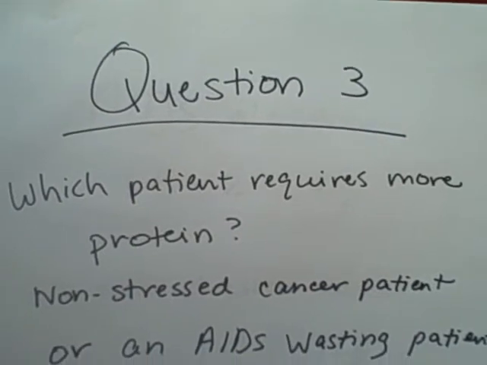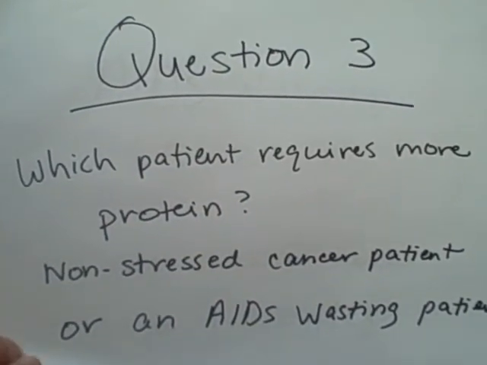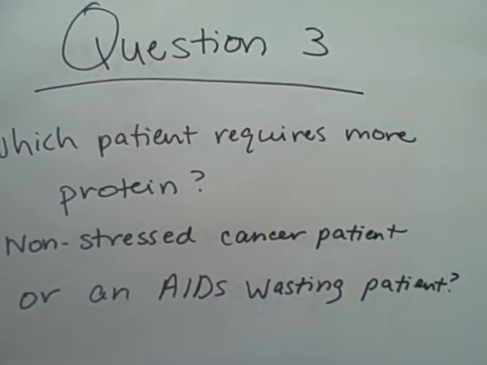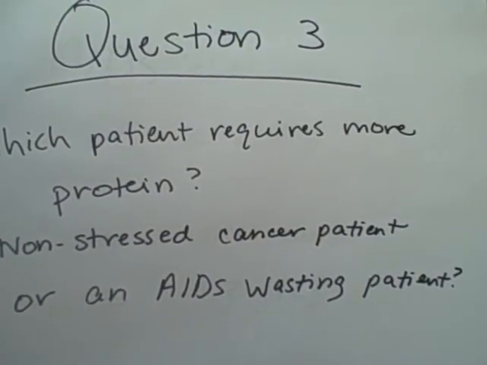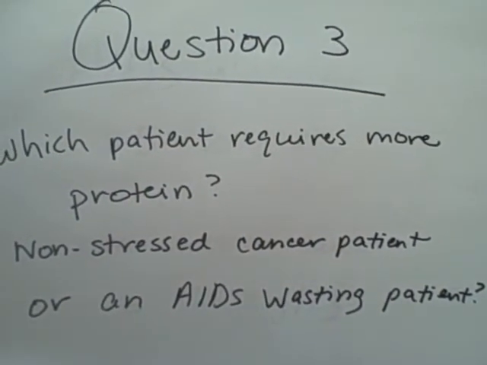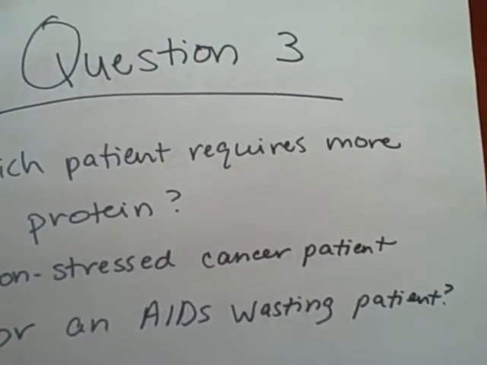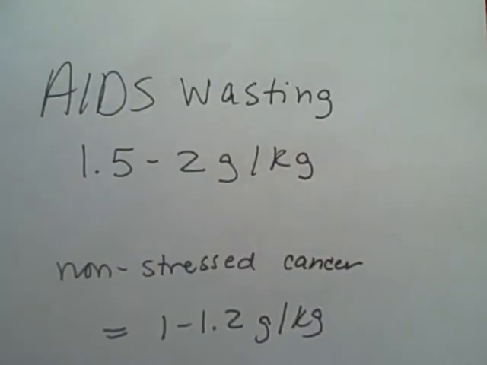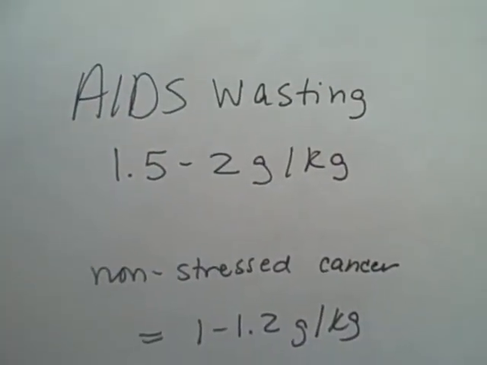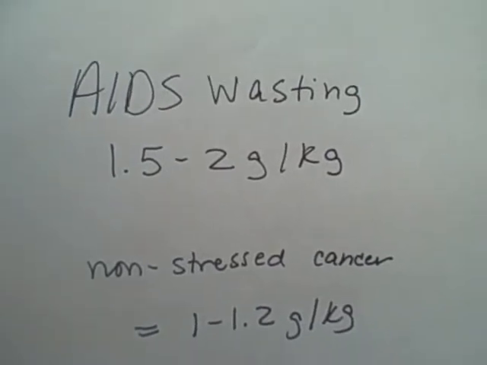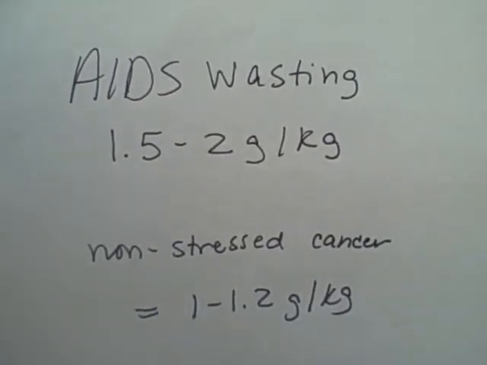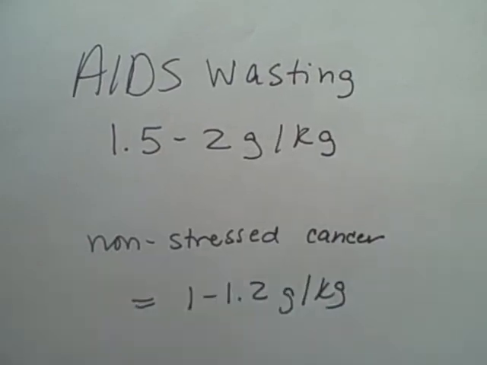Question 3. Which patient requires more protein, a non-stressed cancer patient or an AIDS wasting patient? The answer is an AIDS wasting patient requires 1.5 to 2 grams per kilogram, while a non-stressed cancer patient requires 1 to 1.2 grams per kilogram.